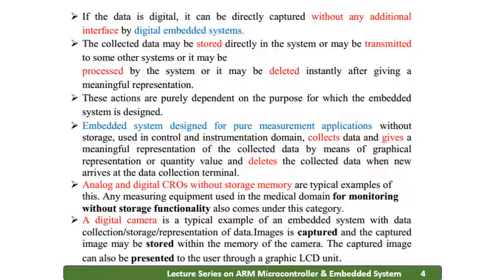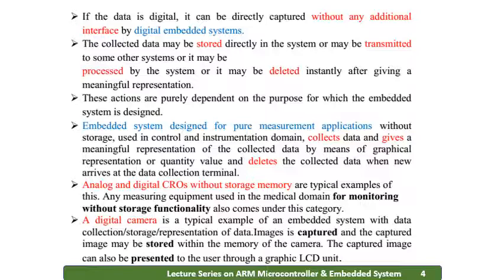So the embedded system design for measurement applications here is without any storage, used in the control and instruction domain. It will collect the data and give a meaningful representation of the data by means of a graphical representation or a quality value, and use the collected data. So this is what is explained.